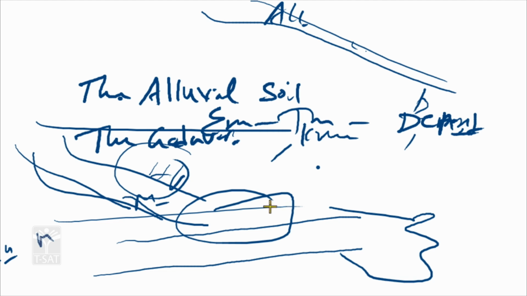It is highly fertile soil in Telangana. It occupies 20% of the area, only in water flowing, river flowing areas.